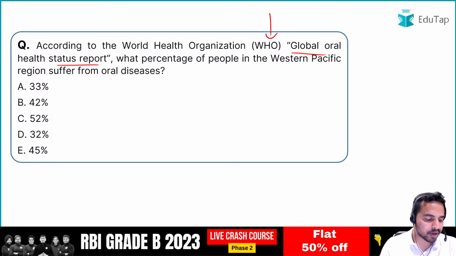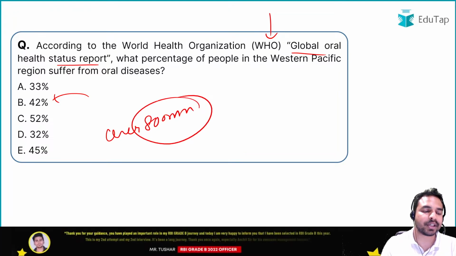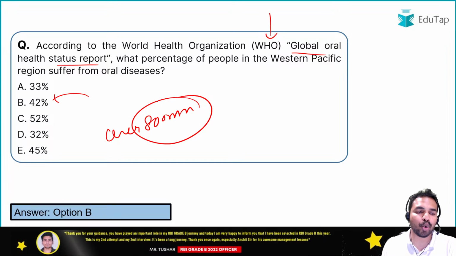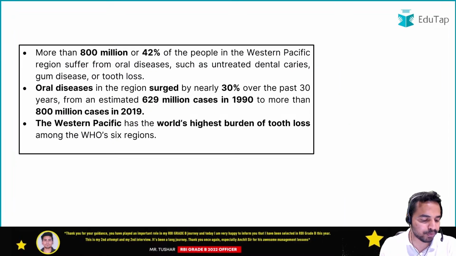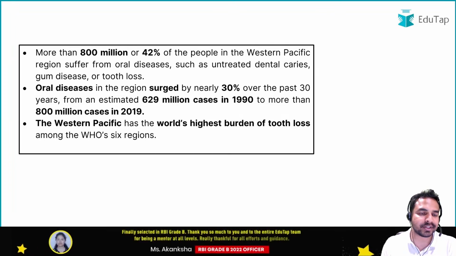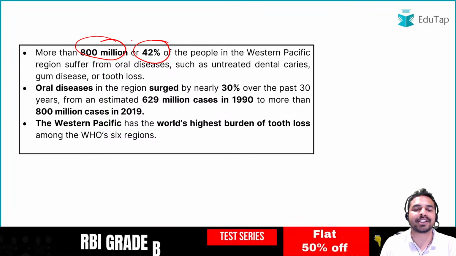This is 42%, and that means over 800 million people. Okay, this includes over 800 million people who are suffering from this particular problem. So option B is the right answer, that is 42%. I can see all the people have given me the right answer. You can see here 800 million people or 42% of the people in the Western Pacific region.